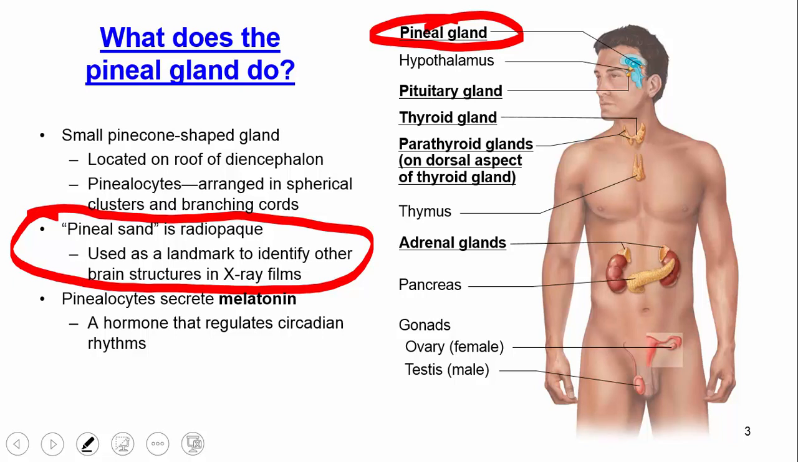The cells in the pineal gland secrete something called melatonin. Melatonin is a hormone that regulates circadian rhythms. Circadian rhythms are your sleep patterns, so making sure that you're on the correct sleep cycle.